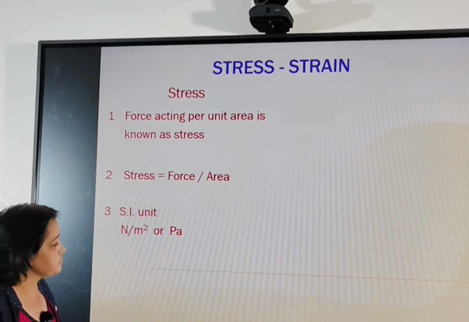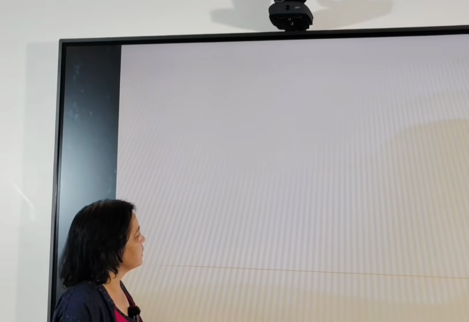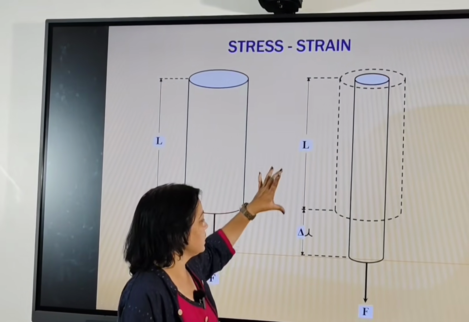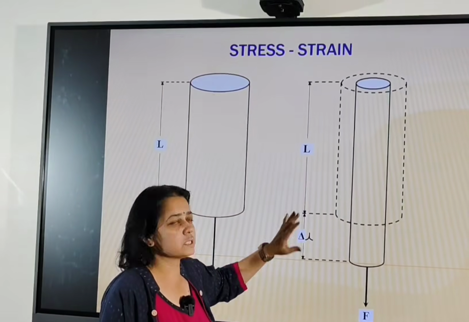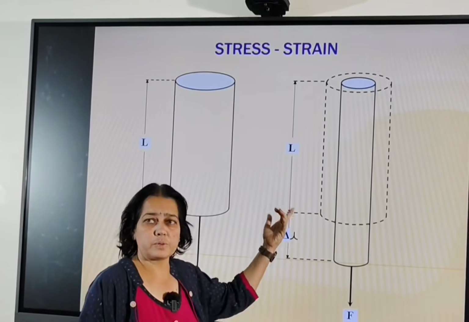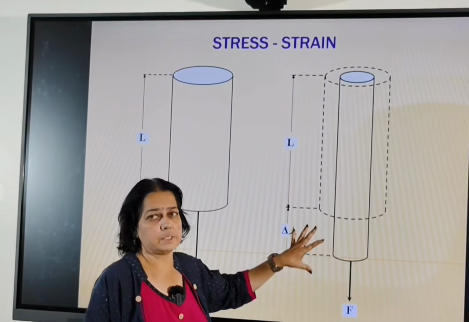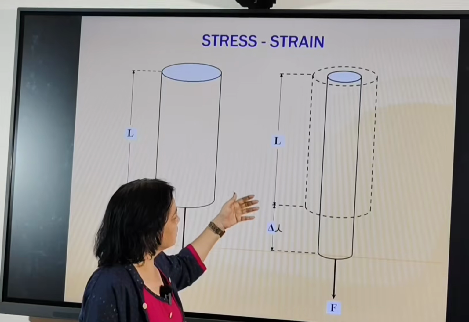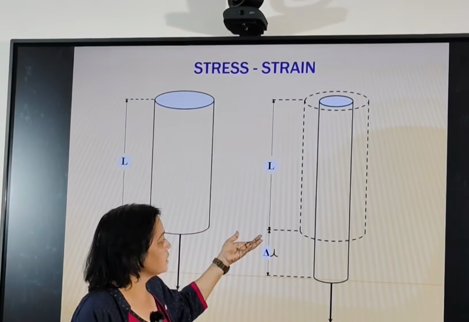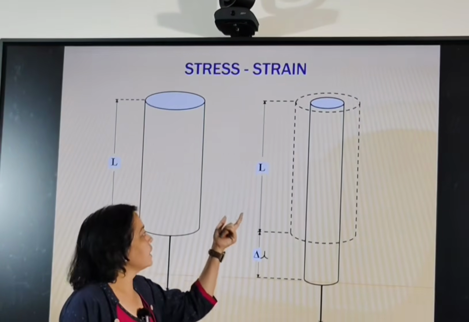Similarly, what is strain? Let's see the previous figure. Here you can see the original length and the change in length, meaning the dimension changes, whether it's the diameter or the length. So what is the definition of strain? Strain means change in dimension per original dimension. In this we can see that the original length is capital L and the change in length is delta L. So here the definition of strain becomes change in length, delta L, divided by capital L.